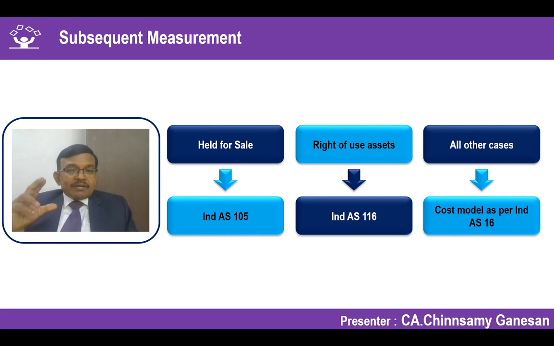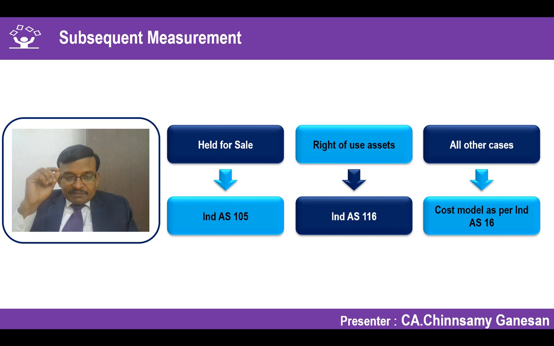The moment cost model says subsequent measurement is minus accumulated depreciation and accumulated impairment loss, an investment property should also be tested for impairment if the market value or the recoverable amount is lower than the carrying amount, and also be depreciated for its economic useful life. So both should be applied.